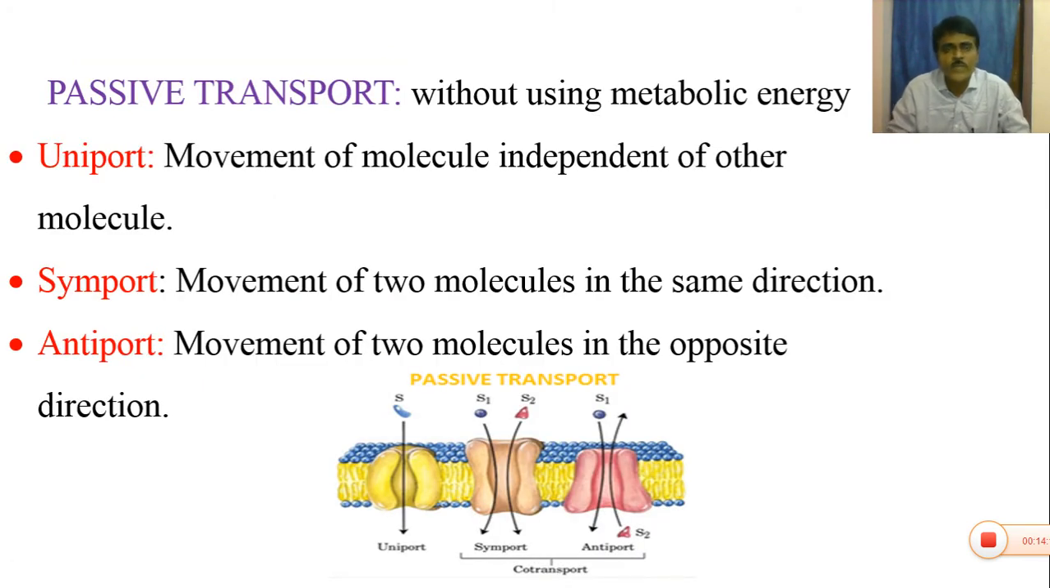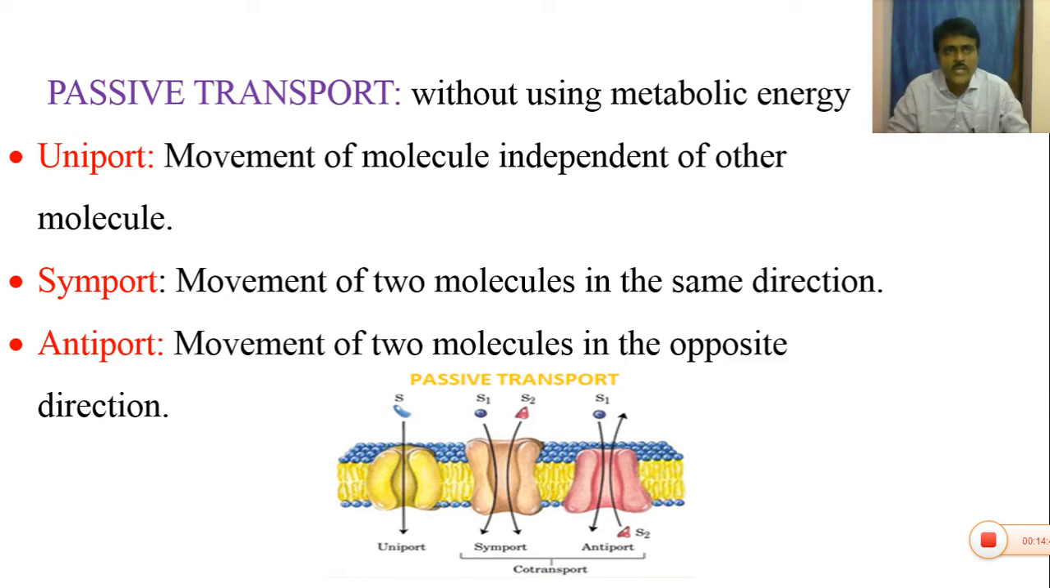So the transport may be of two types: passive transport and active transport. Passive transport takes place without metabolic energy. You know that due to metabolism, ATP is synthesized. ATP means adenosine triphosphate. So ATP is synthesized during respiration, and that energy can be used in active transport but not in passive transport. The transport of molecules from one cell to another cell without energy is called passive transport.